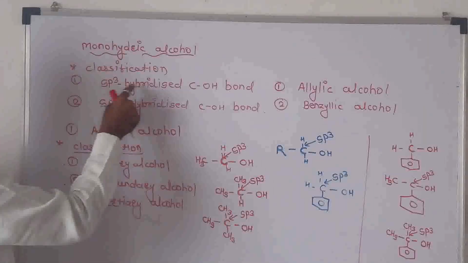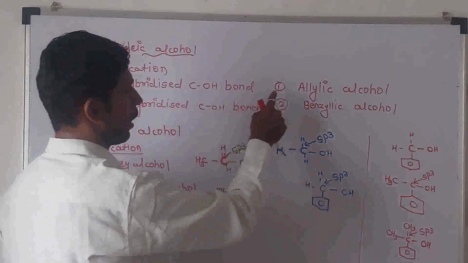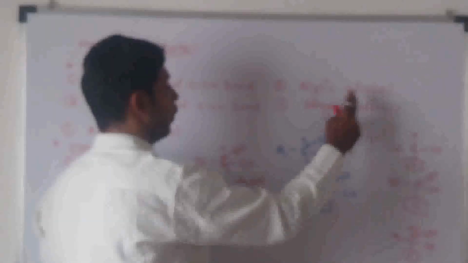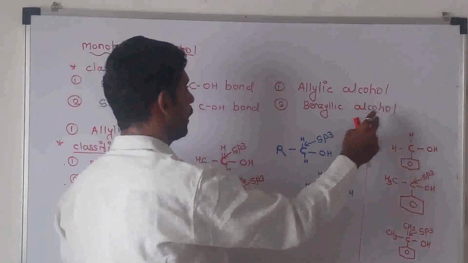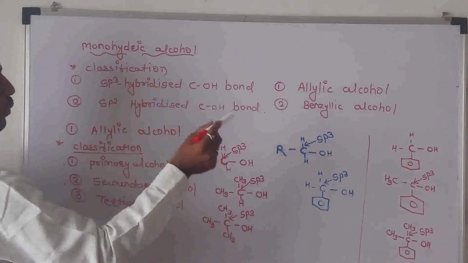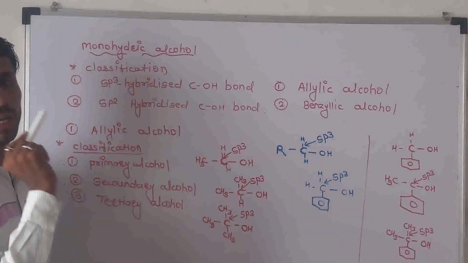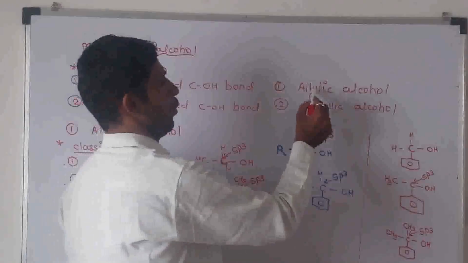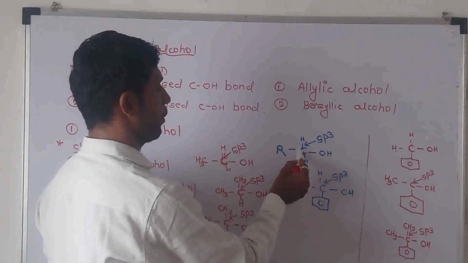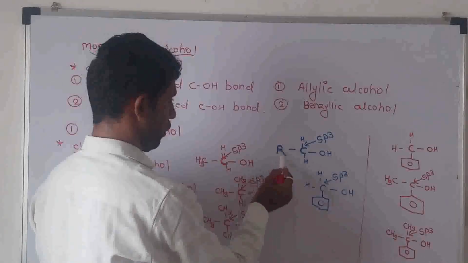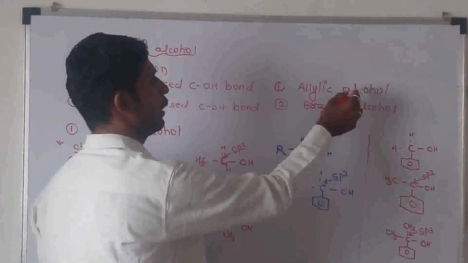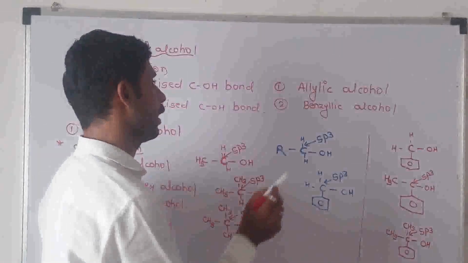Alcohols containing an sp3 hybridized carbon hydroxyl bond are classified into mainly two types. First is the allylic alcohol and second is the benzylic alcohol. What are allylic alcohols? The OH group is directly bonded to an sp3 hybridized carbon atom next to the alkyl group. This is known as the allylic alcohol.